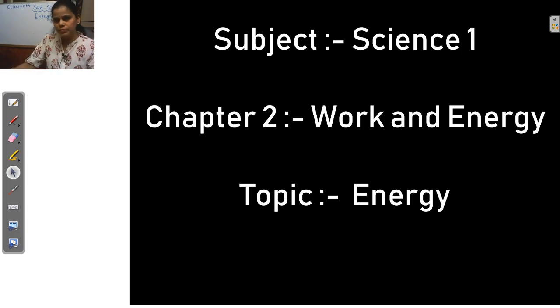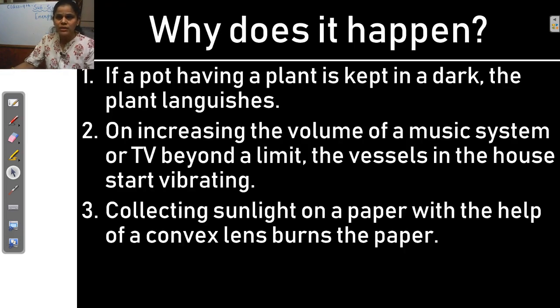Let's see why it happens. First, if a pot having a plant is kept in a dark room, the plant languishes. In the second example, on increasing the volume of the music system or a TV beyond a limit, the vessels in the house start vibrating.